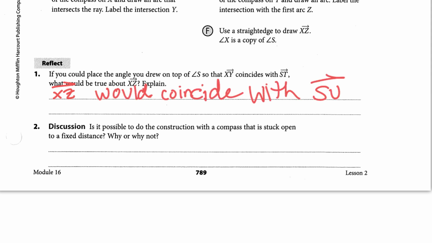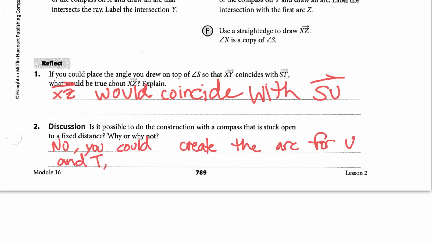Is it possible to do the construction without a compass that is stuck open to a fixed distance? Why or why not? No. You could make the arc to create U and T, but you would not be able to adjust the opening like is required in step D.